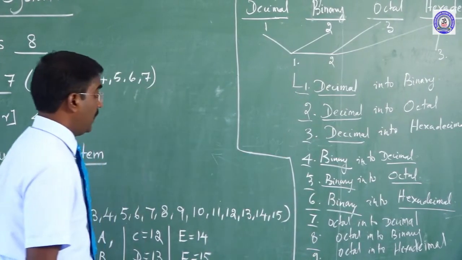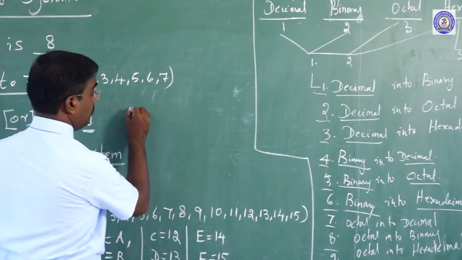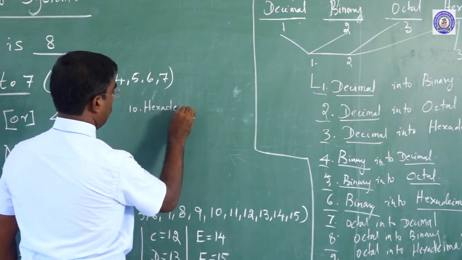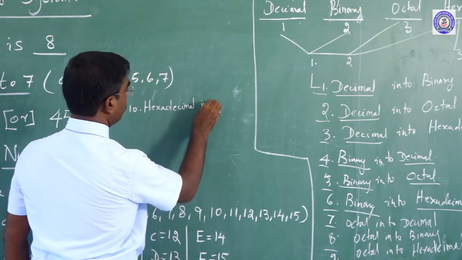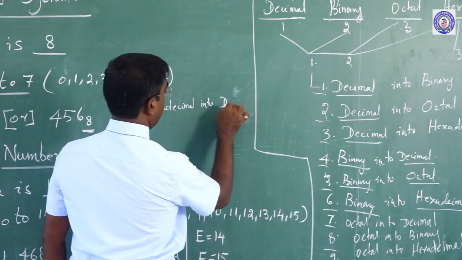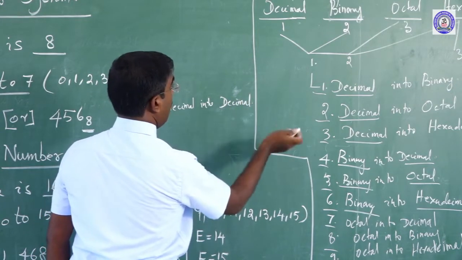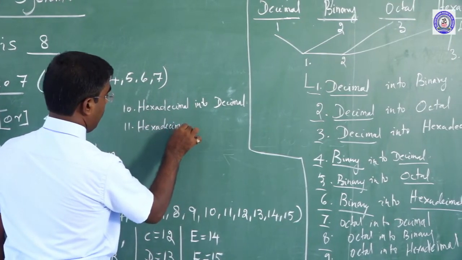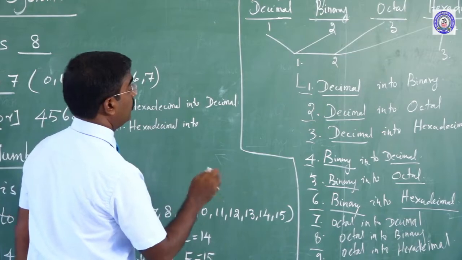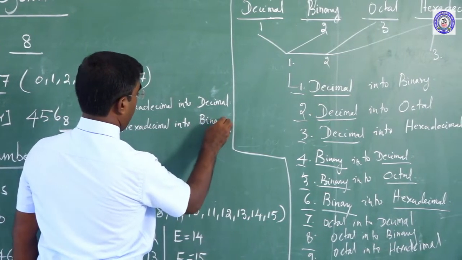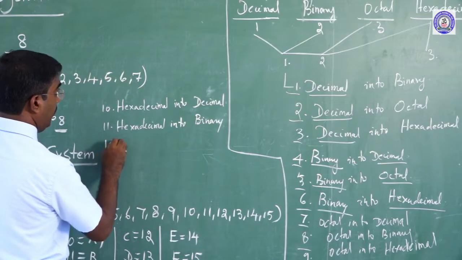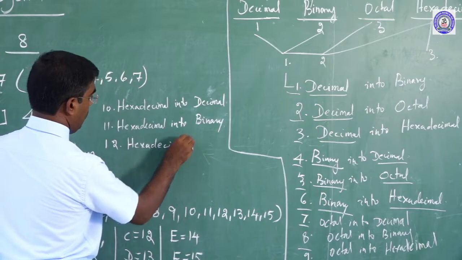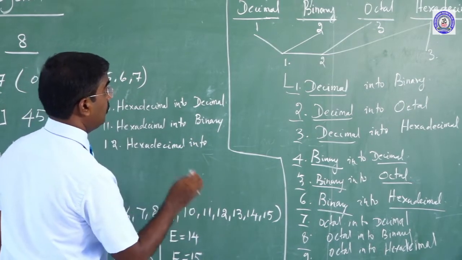Finally, hexadecimal into decimal, hexadecimal into binary, and hexadecimal into octal.